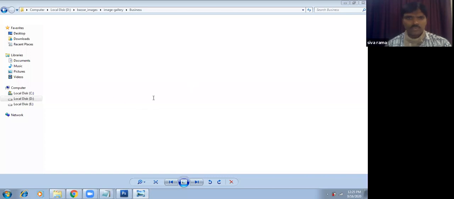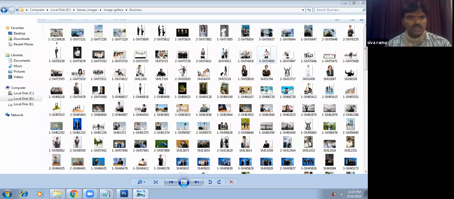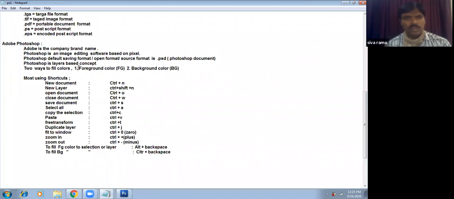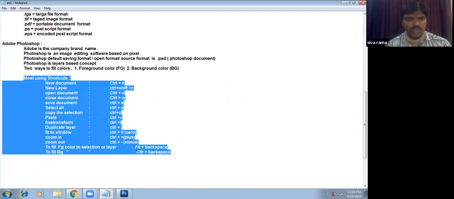Coming to Photoshop, sir, there are two types of color filling we can take: foreground color filling and background color filling. Just now I told you the front portion is called foreground and the background portion is called background, and there is a filling concept also, foreground color filling and background color filling. I will explain some shortcuts you can use in Photoshop. We need to depend on some shortcuts.